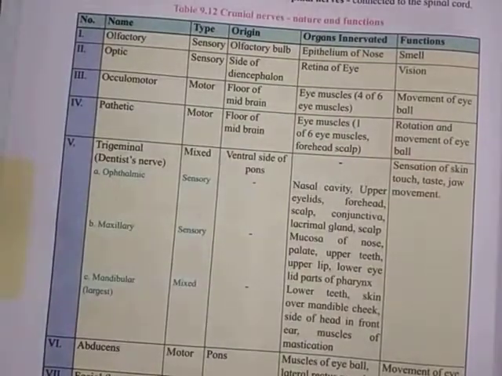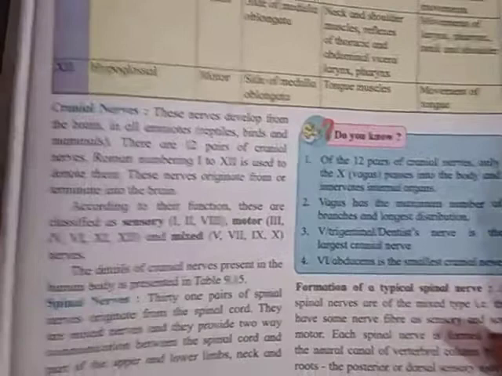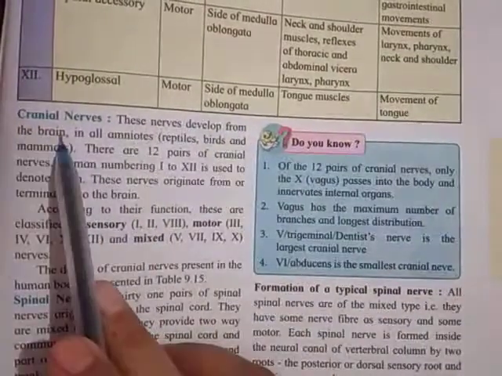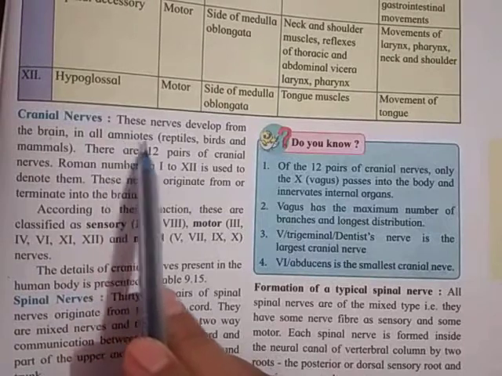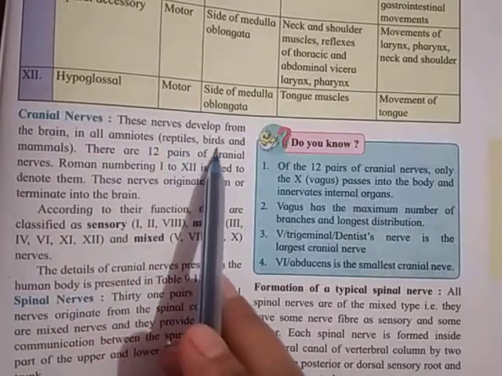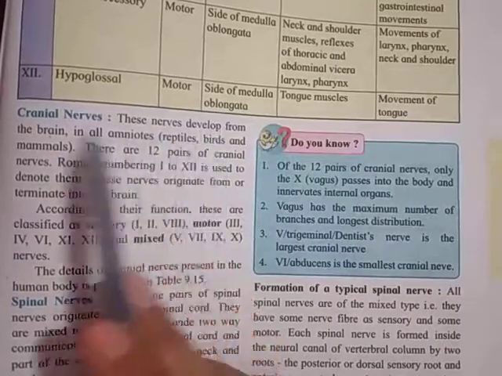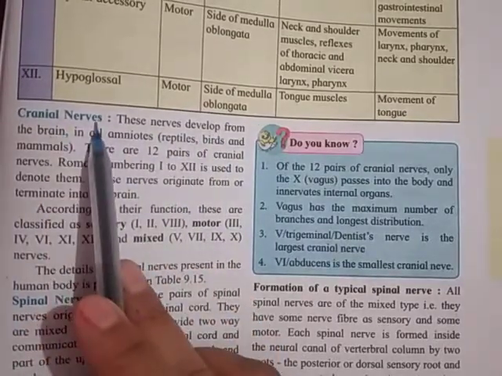So first we see the cranial nerves. The nerves that develop from the brain in all the amniotes, that is the reptiles, birds and mammals. The nerves which develop from the brain are called the cranial nerves.